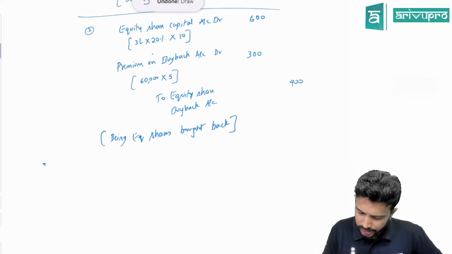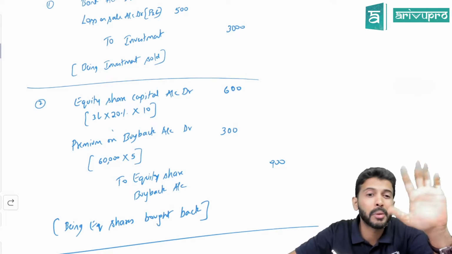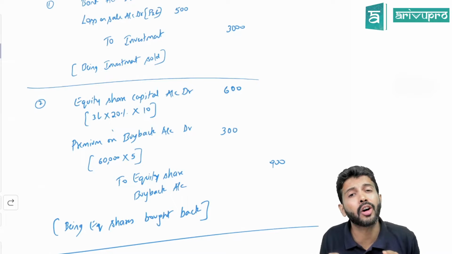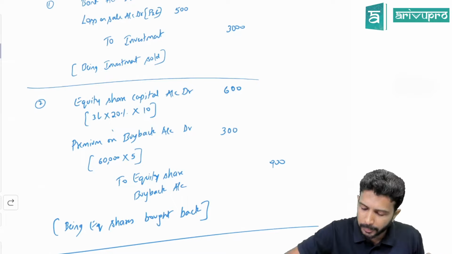Sir, this premium is what? It's a loss. Where will you transfer this loss to? P&L. But hang on. If you remember from your foundation days, section 52 of the Companies Act deals with securities premium. Securities premium has 5 utilizations. One of the utilizations is if you have any premium on buyback, like this premium on buyback of equity shares, you can utilize securities premium, they say. So instead of transferring this loss to P&L, you can set off that loss with securities premium if securities premium has a sufficient balance.